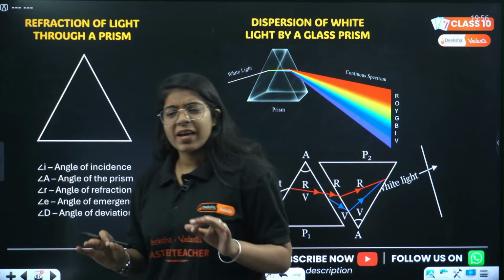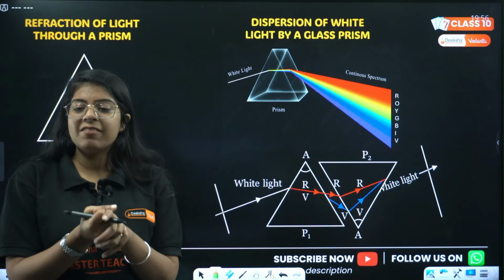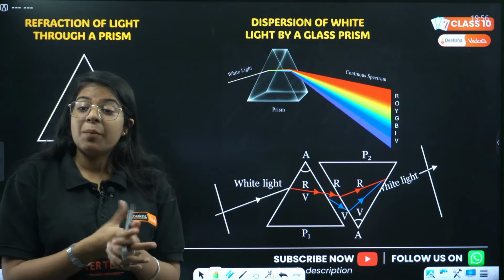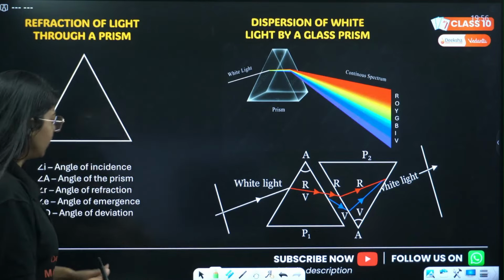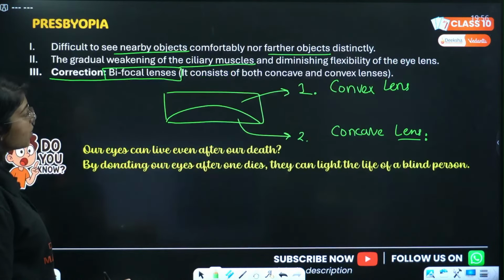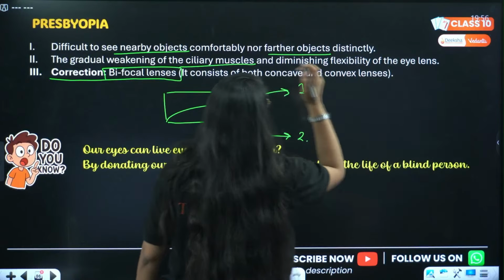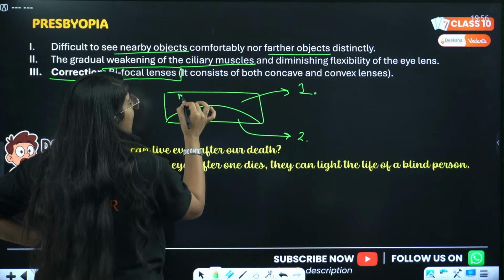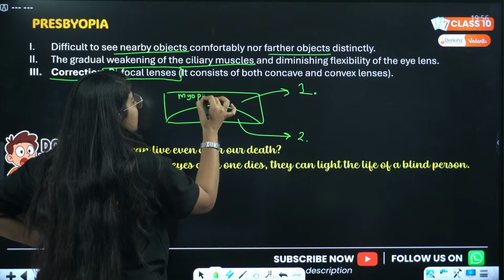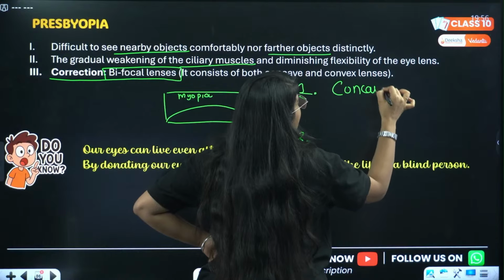Now this is very basic. ठीक है, first concave, convex. The upper part is... एक minute, did I do something wrong? Yes. Oh, correct. देखो, the first part is for myopia. The upper part is used to see distant objects clearly, so for that we use concave lens.